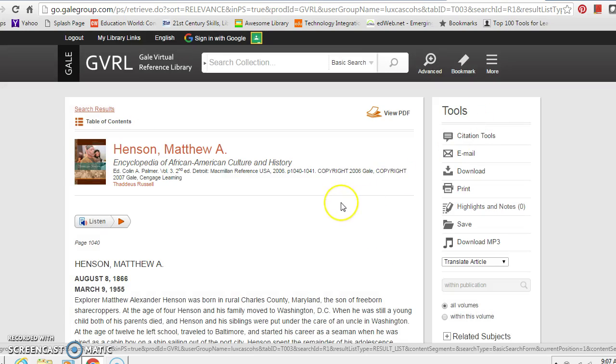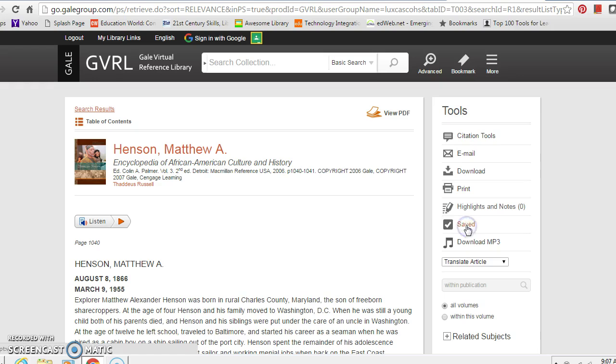Okay, let's say you want this article, you want to save it, you're starting a folder, you're going to go through the different resources and add it to your folder. How would you do that? Well, you'd simply hit save. You would see the arrow or the check mark there, so you know that the information is saved.